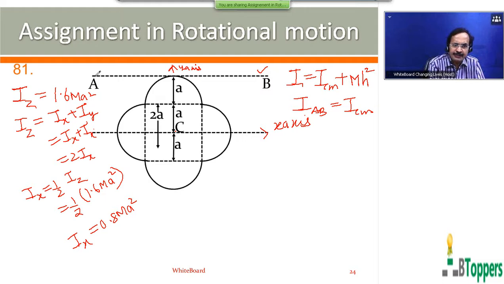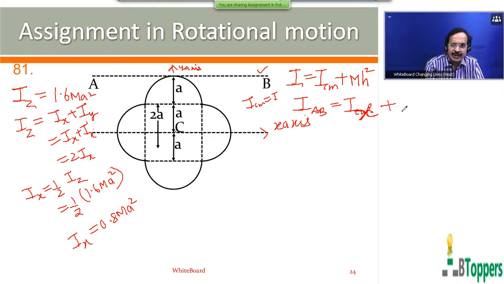So IAB represents the moment of inertia of the lamina about the axis AB, which lies in the plane of the lamina, in the xy plane, and parallel to the x-axis. It is equal to the moment of inertia about the parallel axis through the center of mass, which means you have to take the moment of inertia about the x-axis. That means here ICM we can take Ix.